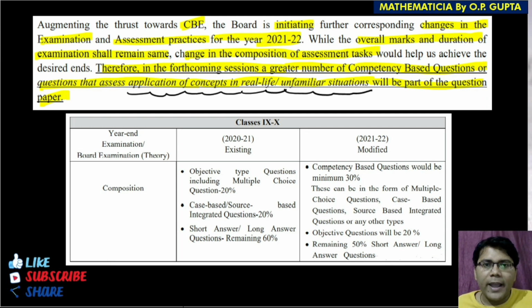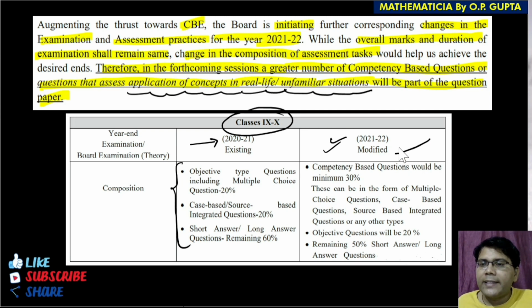So let's move ahead and let me show you the further changes in the evaluation process. This is something that was in practice for classes 9th to 10th. This was in practice in the academic session 2020 to 21. But from now, that is in the academic session 21 to 22, as you can see, they are saying modified. So what are the things that we need to focus on in this new academic session in the evaluation process,